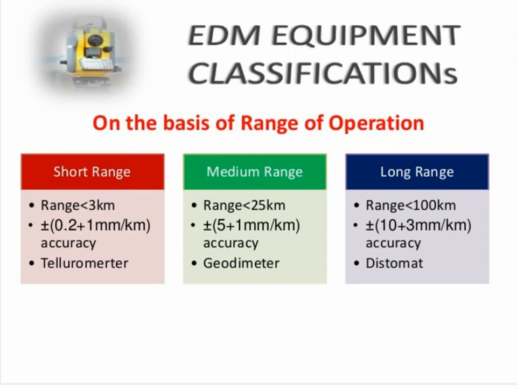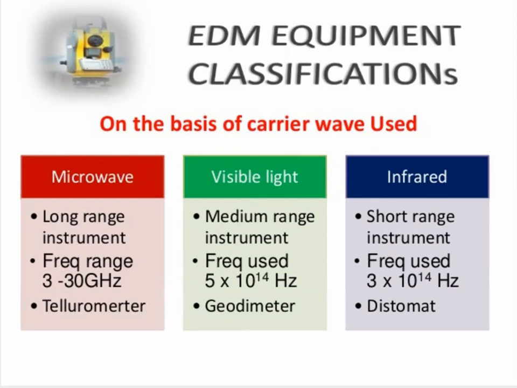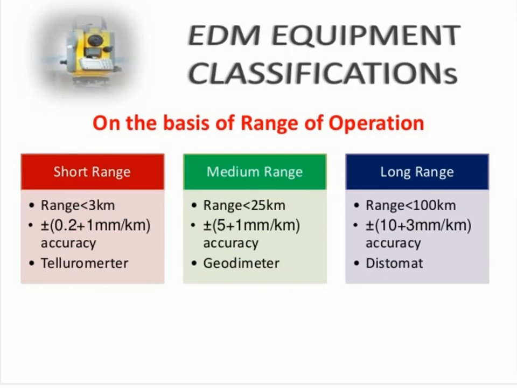There are two classifications. One is on the basis of range of operation and another one is on the basis of carrier wave used. First, on the basis of range of operation, there are three types: short range, medium range, and long range.